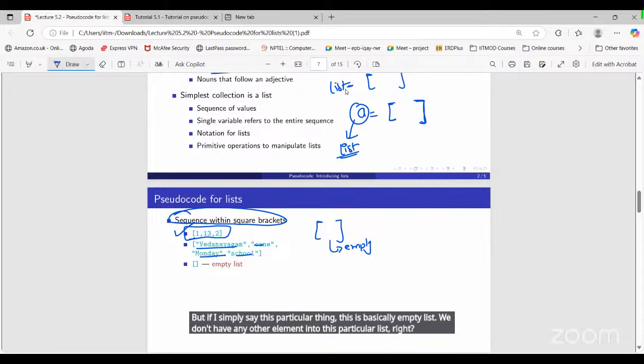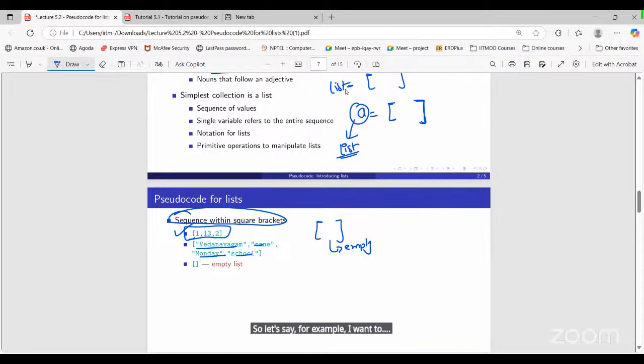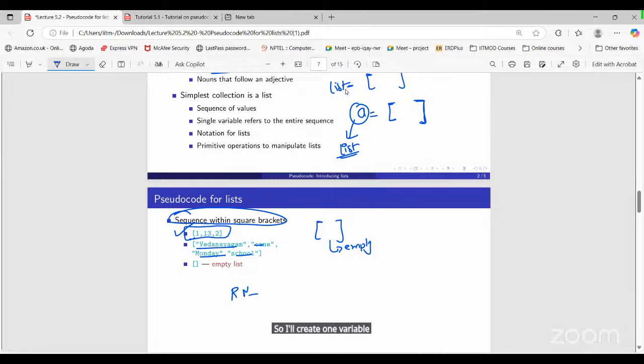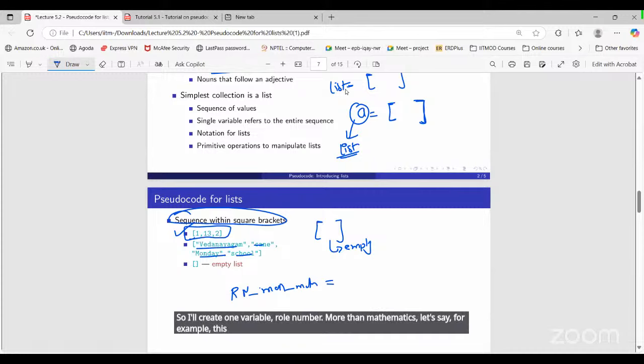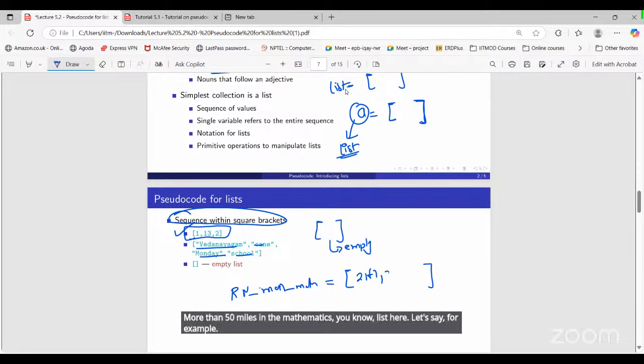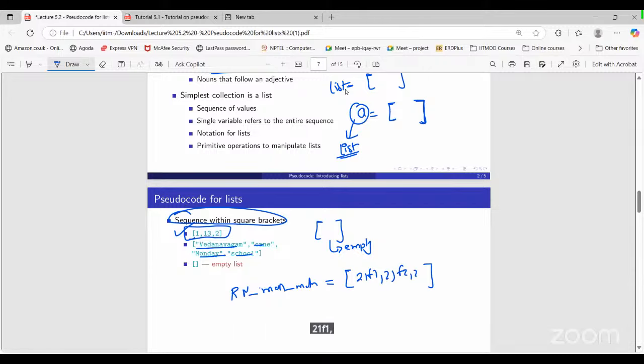So let's say, for example, I want to store the roll number of a student, right? Who have more than 50 marks in the mathematics. So I will create one variable, roll number more than mathematics. Let's say, for example, this variable, and I will store all the roll numbers who got more than 50 marks in the mathematics in a list here. Let's say, for example, 21F1, 21F2, 21F3, right?